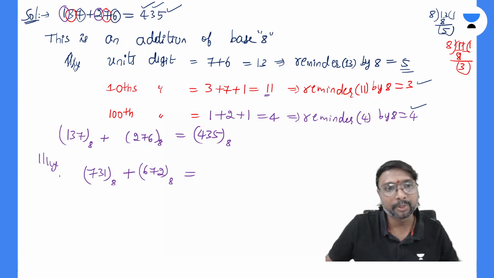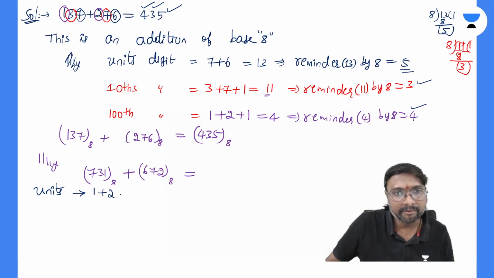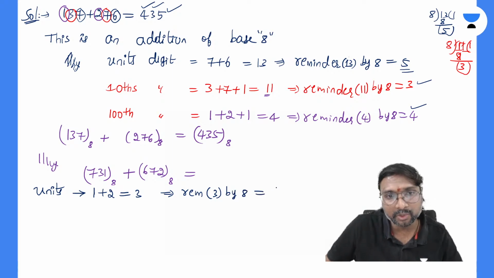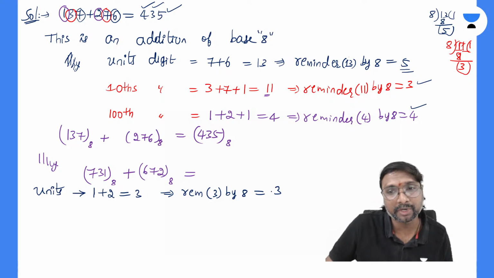You can say units digit, if you just consider. What is that units digit? We can say it is 1 plus 2. 1 plus 2 is equal to how much, everyone? 3. So then what is the remainder of this 3 by this 8? It is equal to 3, right? So what is that units digit?